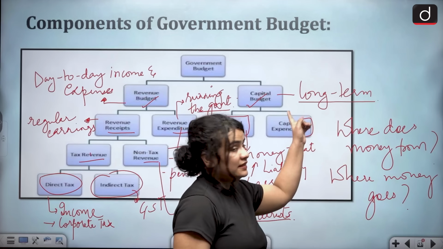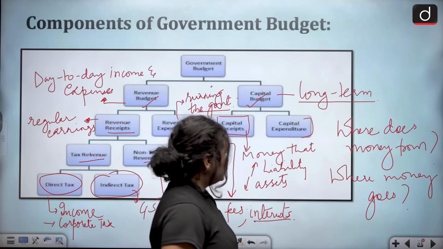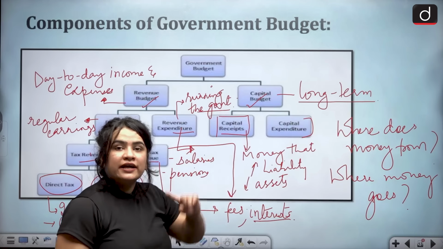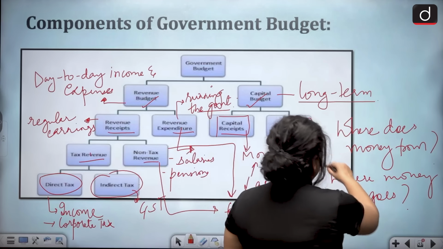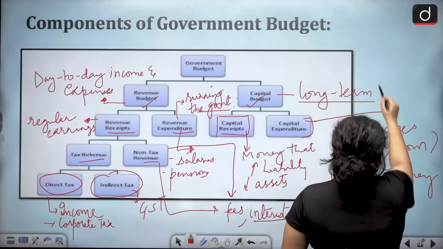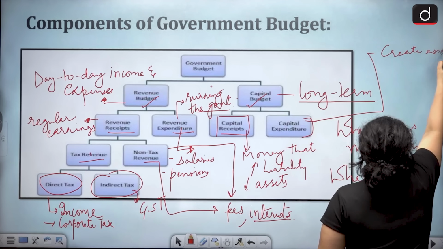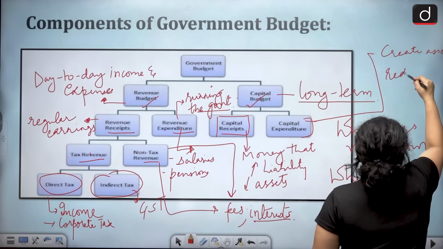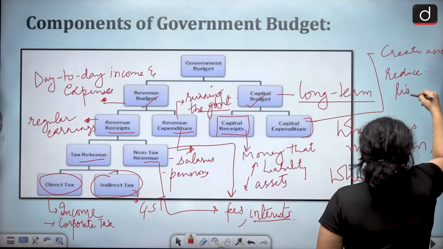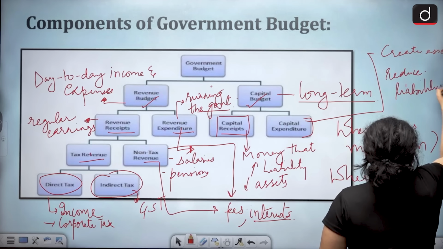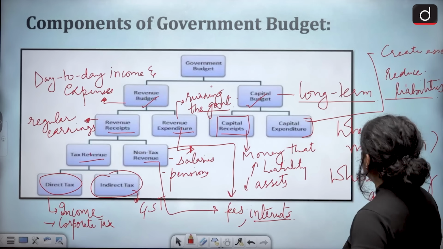talking about that money which does the opposite, that helps to create assets, right? That helps to create assets and reduce liabilities. So what kind of examples can be given here?